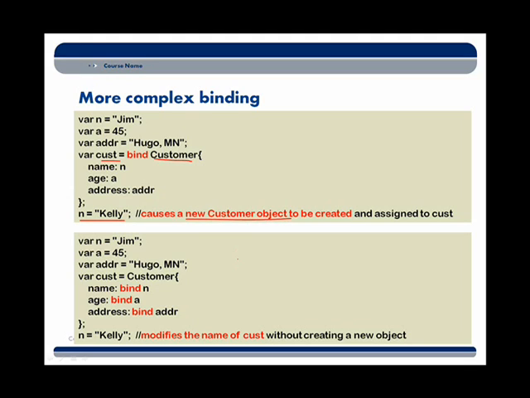However, I can also bind not just to the instance, but I can bind to instance variables. If I bind customer now to an instance of customer where bind is used on the instance variable, when I change one of the instance variable of the customer instance, I'm not now creating a new object. I'm simply changing the value of what the name property on customer or name instance variable on customer is. So we're doing a bind operation here that just allows us to bind to the instance variable values as opposed to creating a whole new customer object.